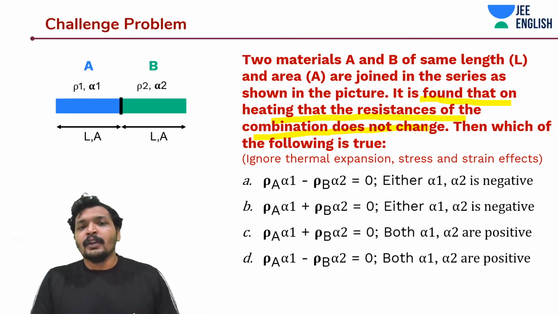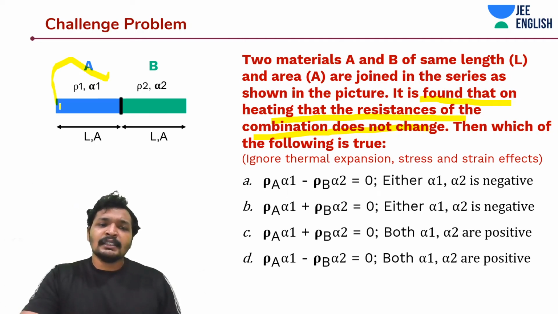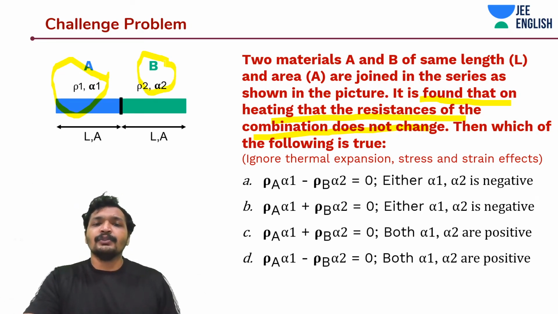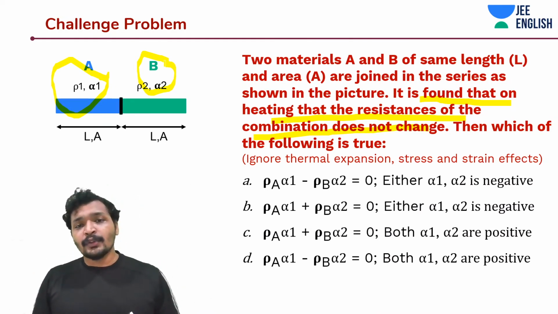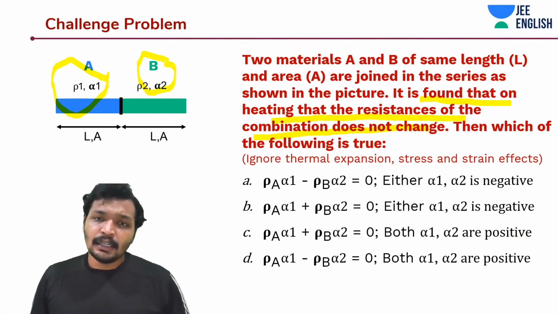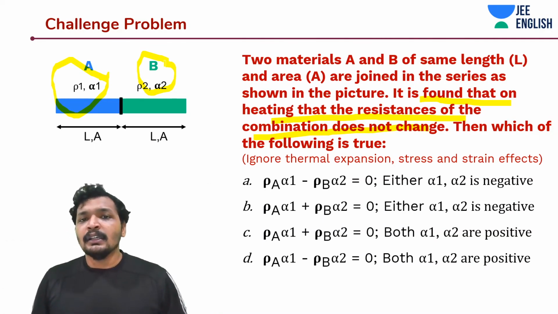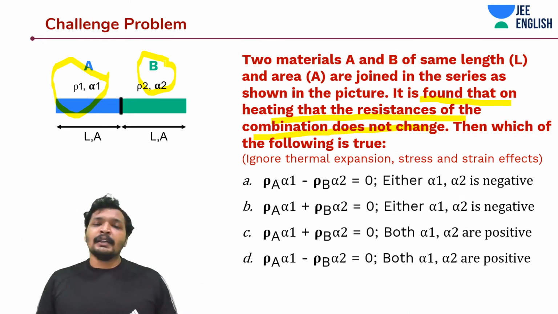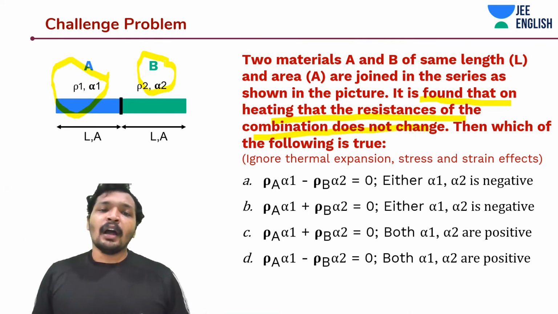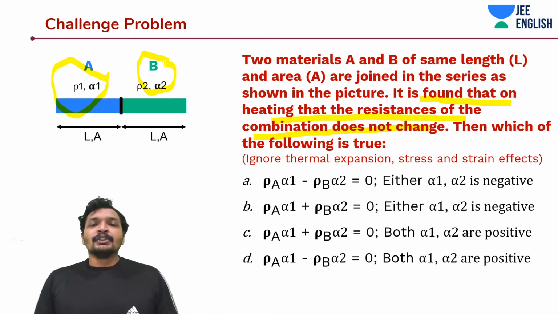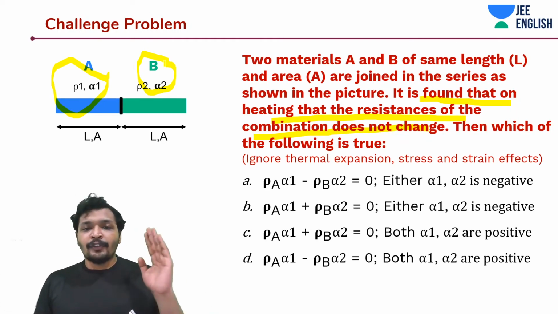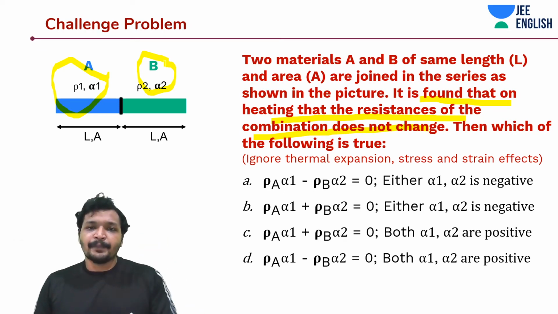Okay. So let's say this has a resistance R1 and B has a resistance R2. So I can basically write the initial resistance as RA plus RB.